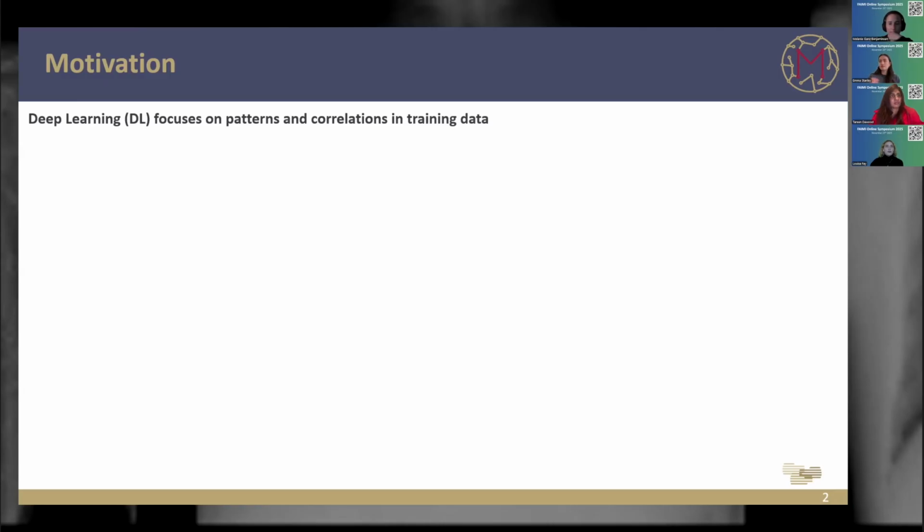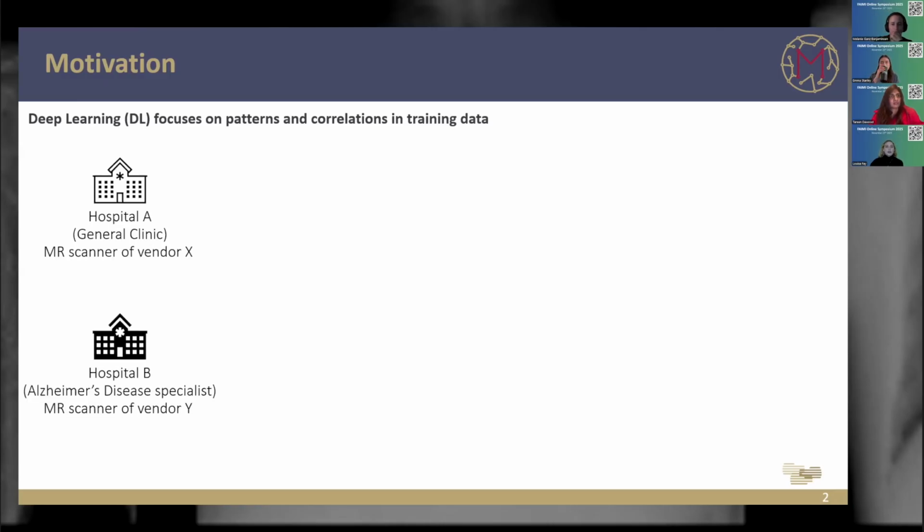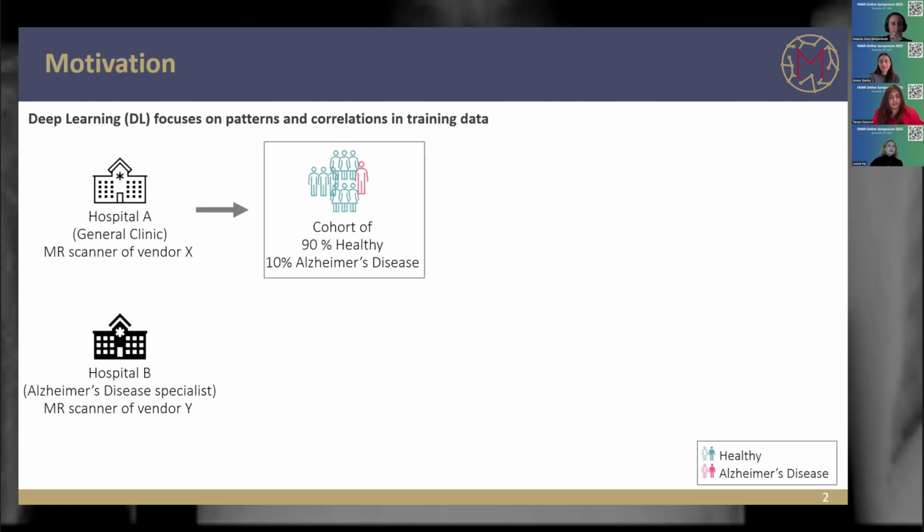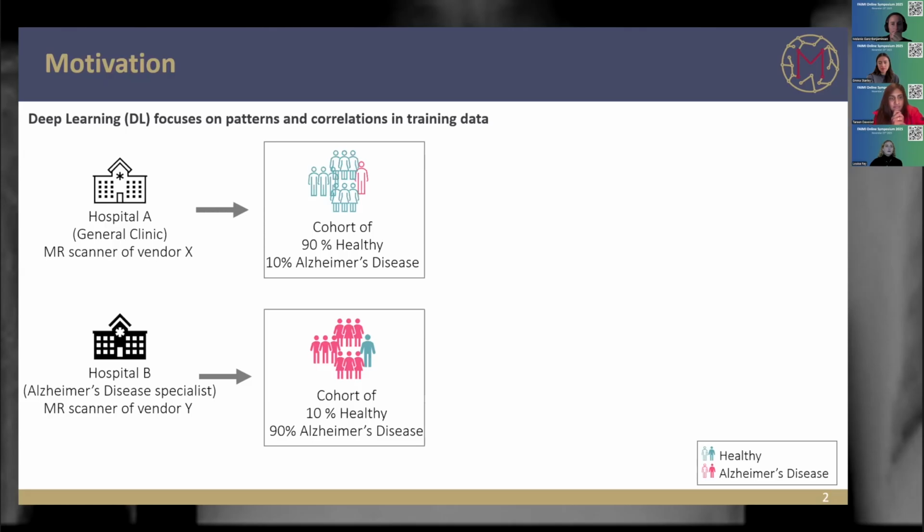For example, if we have two hospitals and both acquire brain MRI, but the first, Clinic A, acquires mainly healthy subjects, while the second mainly acquires subjects with Alzheimer's disease. Since we have two different hospitals, we use different scanners, which means the acquisitions look different and they can create a bias in the data set.